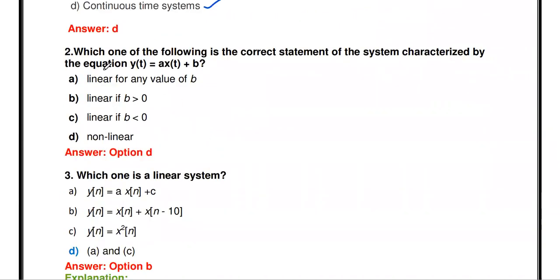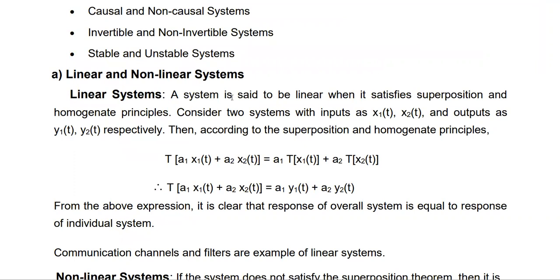Then, which one of the following is the correct statement for the system characterized by the equation y of t equal to a into x of t plus b? So this is one system equation. Here x of t is the input applied to the system, y of t is the output taken from the system, and a and b are constant values. This equation describes one system. Check whether the system is linear or not.